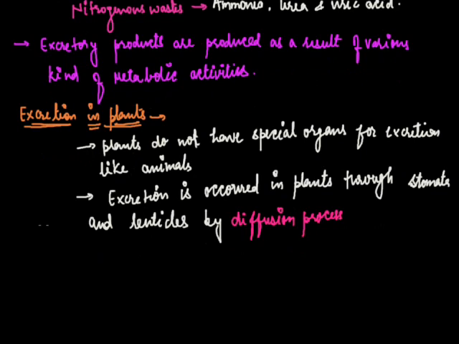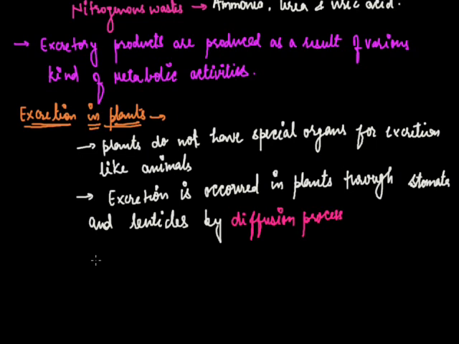So in plants, excretion occurs through stomata or lenticels, and the excretory materials in plants are carbon dioxide and water, and also, in the process of photosynthesis, O2 is excreted out through plants.